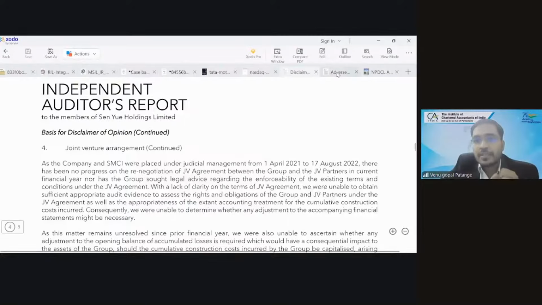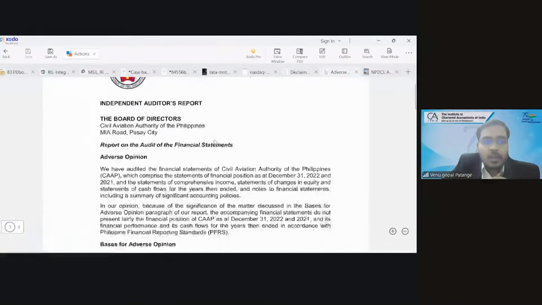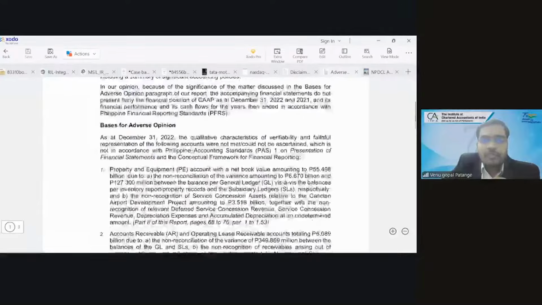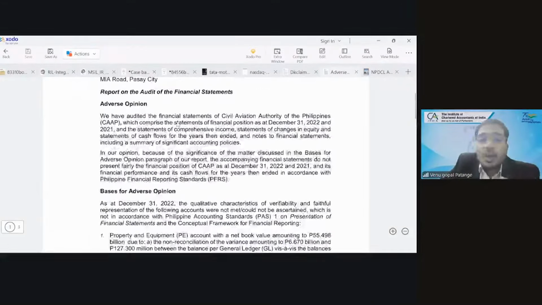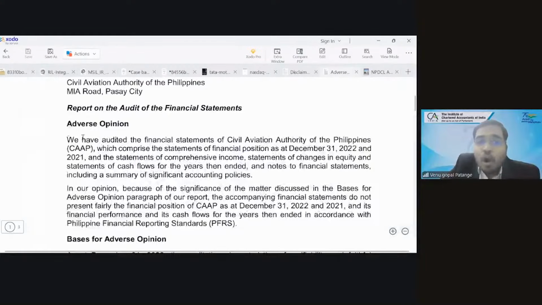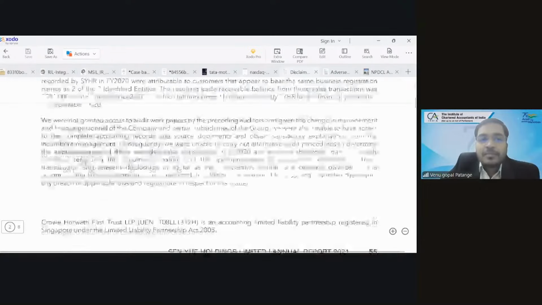Next, let us see adverse. This is from another country again. So adverse opinion. PP, there is a problem. Now you see the language. We have audited the financial statements. Why are you using the word audited? Because sufficient and appropriate audit evidence was provided to the auditor. He has received it. He has reviewed it. He has verified it.